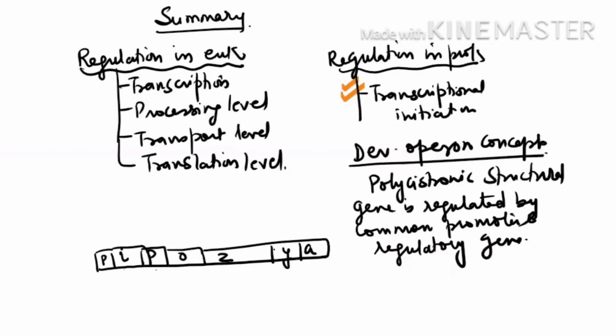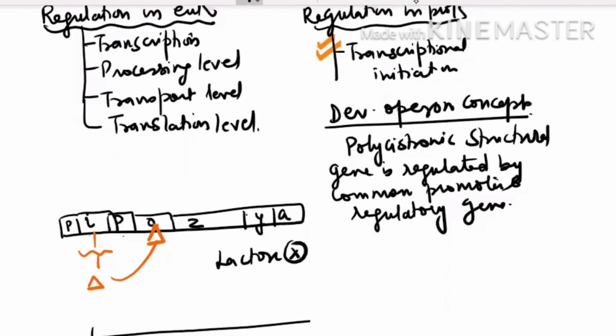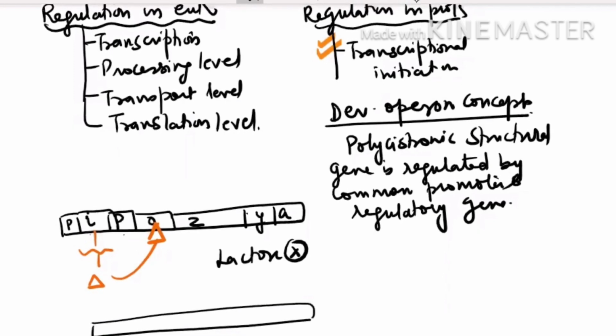In case of when the lactose is not there, you just make this diagram. Block it. This is in the case of when the lactose is not there. But when the lactose is present, that time you have to switch on the gene. Again, make this diagram.